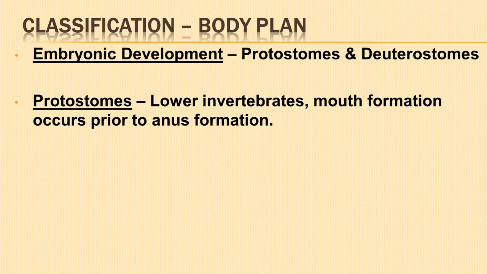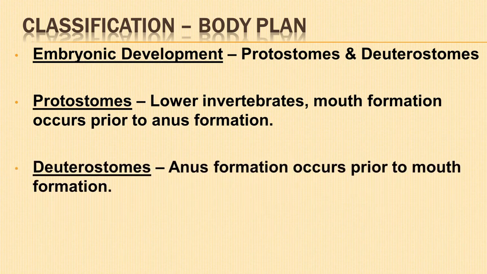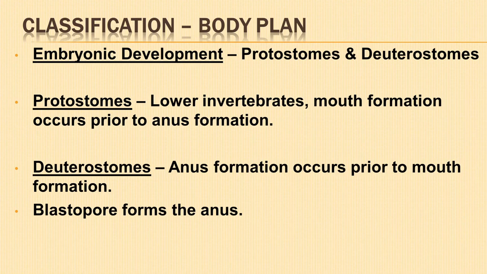The mouth is formed from the blastopore. In deuterostomes, the blastopore develops into an anal opening. Anus is formed prior to the mouth. They include echinodermata and chordata.